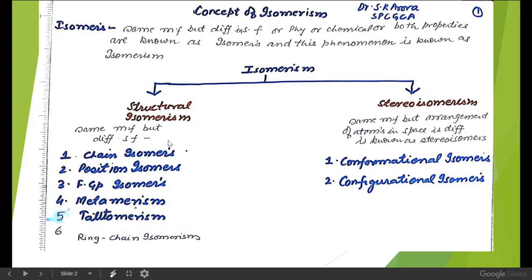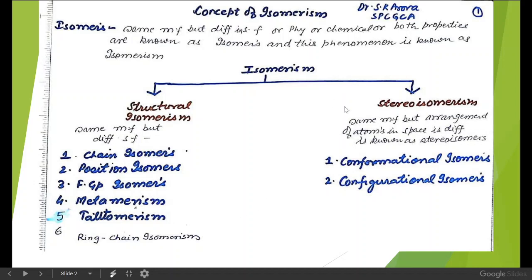Now, what is structural isomerism? Those organic compounds which have the same molecular formula but different structural formula are known as structural isomers, and this phenomenon is known as structural isomerism. They are of six types: chain isomers, position isomers, functional group isomers, metamers, tautomers, and ring chain isomers.